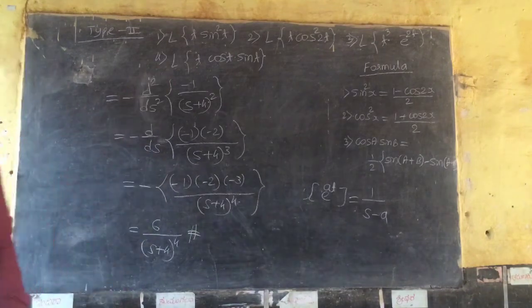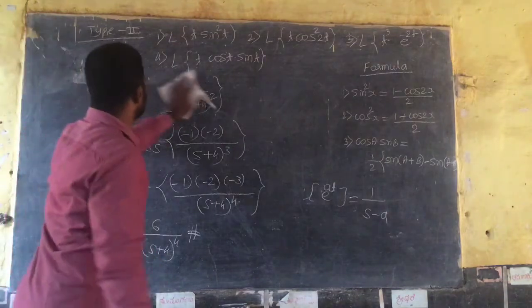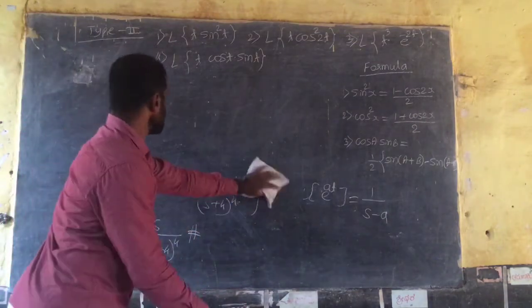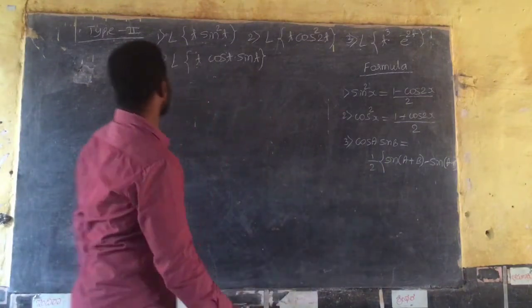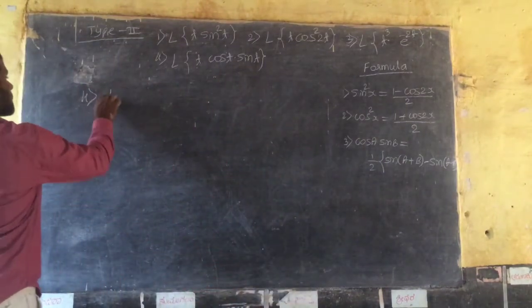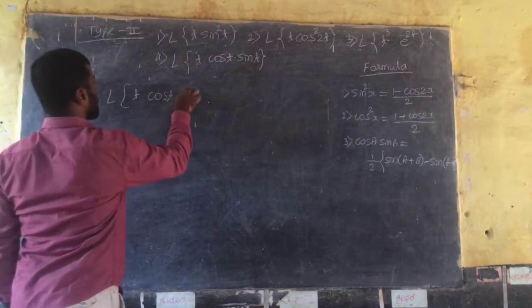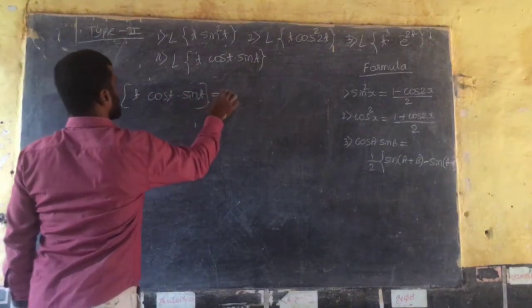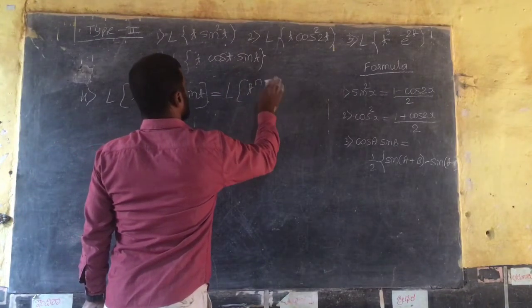Similarly, the fourth one: Laplace of t into cos t into sin t. That equals Laplace of t raised to n into f of t.